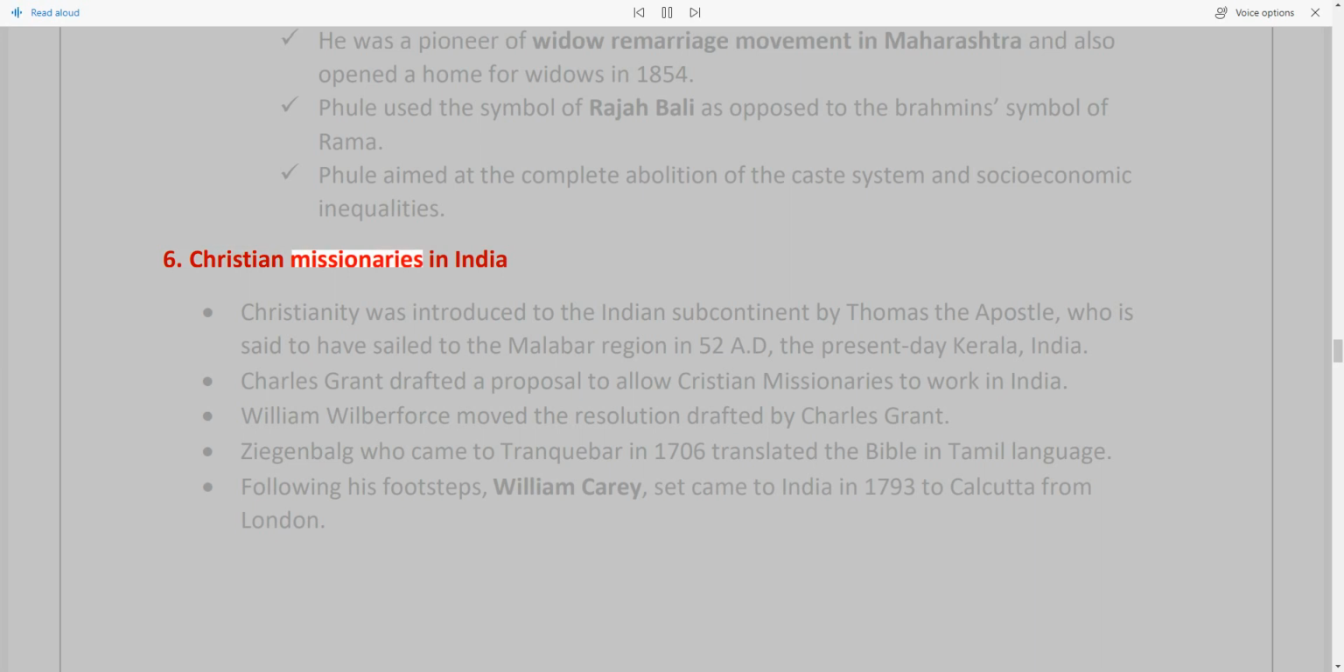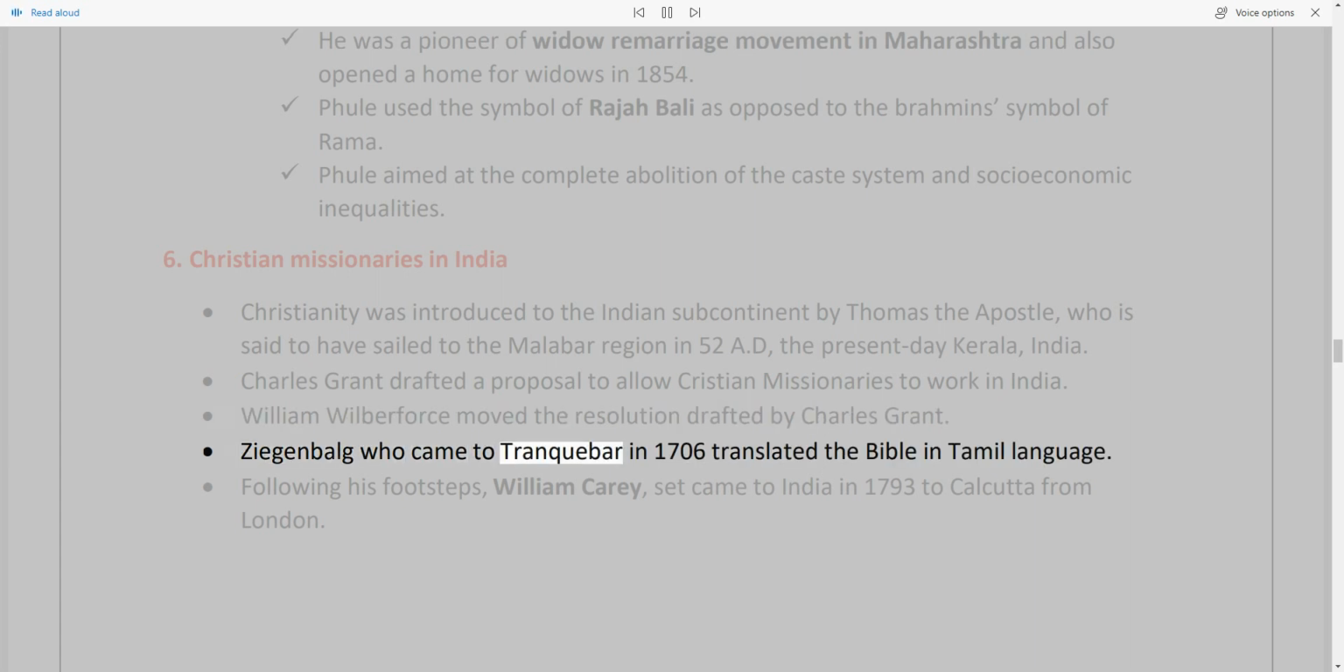6. Christian missionaries in India. Christianity was introduced to the Indian subcontinent by Thomas the Apostle, who is said to have sailed to the Malabar region, present-day Kerala, India, in 52 AD. Charles Grant drafted a proposal to allow Christian missionaries to work in India. William Wilberforce moved the resolution drafted by Charles Grant.